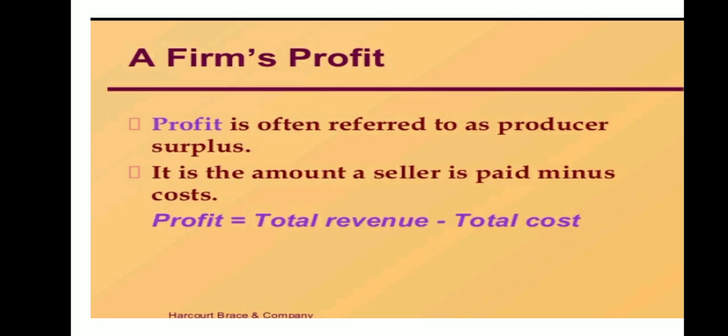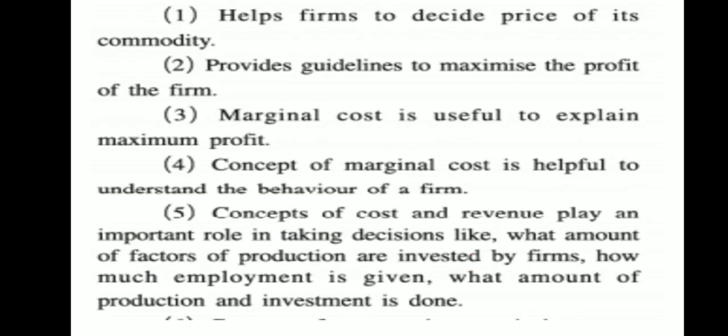Now the firm's profit is often termed as the producer's surplus. It is the total the seller is paid minus cost. Profit equals total revenue less total cost, right? Whatever the cost of production is, plus profit, would be the price. Or else you can say that profit equals total revenue, that is market price, less total cost. Total cost refers to cost of production.